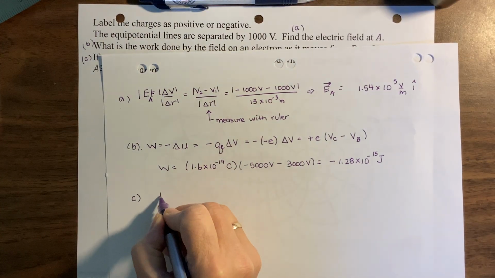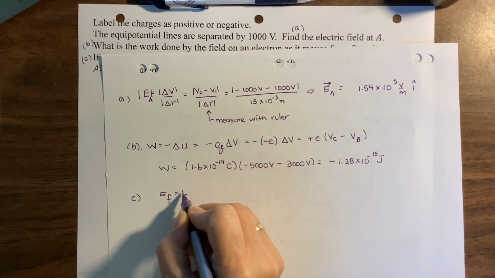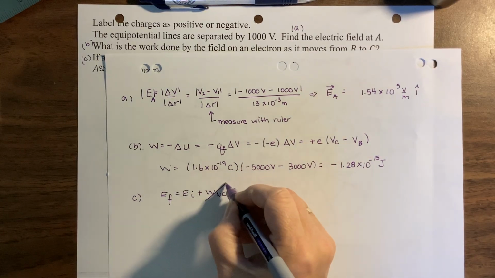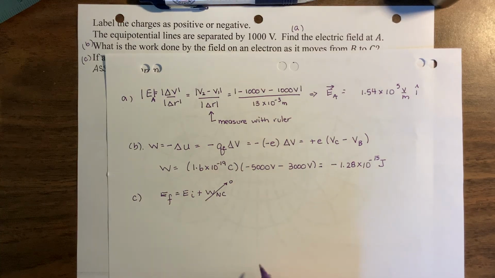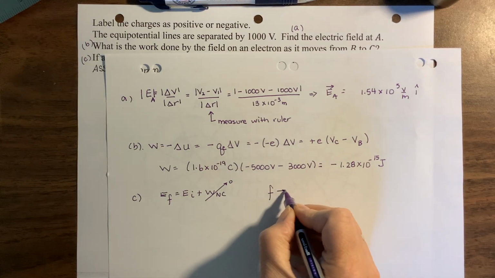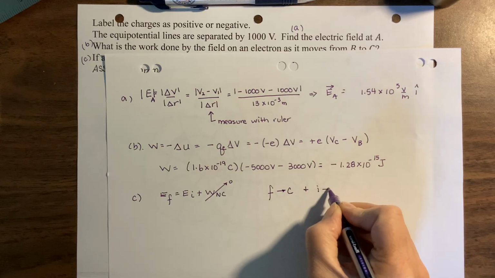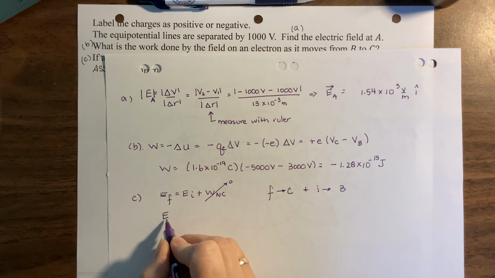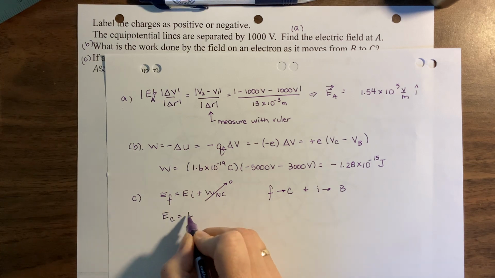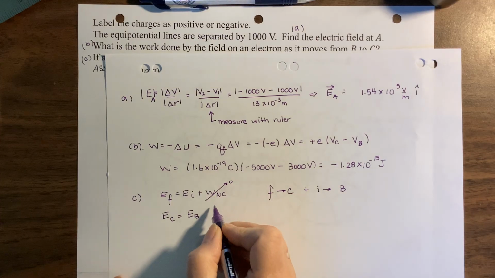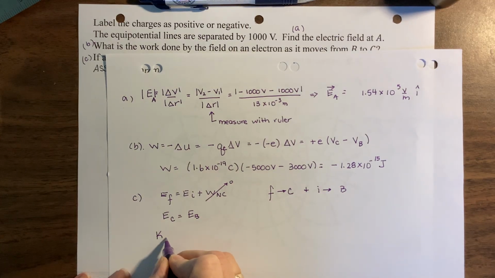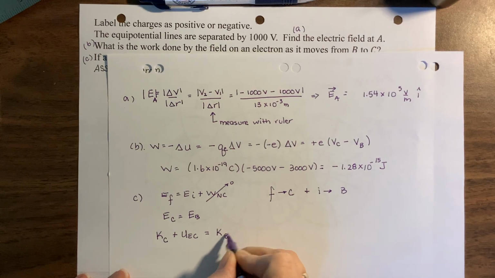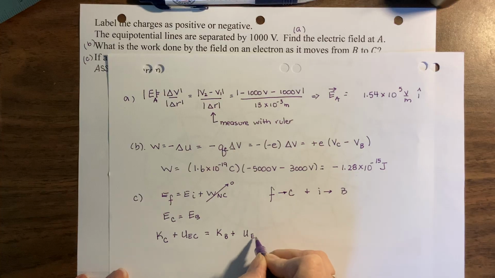So in our conservation of energy, our final mechanical energy is our initial mechanical energy. We had the work done by non-conservative forces. There's no friction, so that work done is 0. My final point is point C, and my initial point is point B. It moves from B to C. So my mechanical energy at C equals my mechanical energy at B because there's no losses due to friction. My mechanical at C is the kinetic at C plus the potential at C. That's equal to the kinetic at B plus the potential at B.